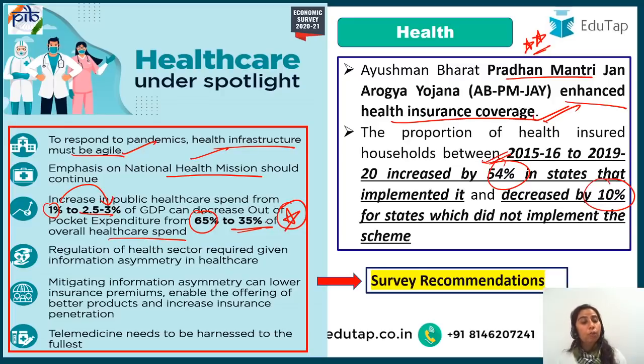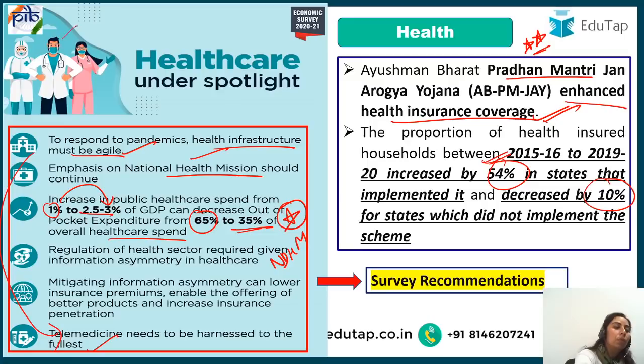Then they say regulation of the health sector is required because there is information asymmetry. So that is why the National Digital Health Mission is going to be launched by the government. It has been announced. You have to know this. Then mitigating information asymmetry can actually lower the insurance premiums and also enable the offering of better products. Telemedicine needs to be harnessed to the fullest. Yes, agility, when we were talking about it, we were also referring to telemedicine. It has to be there.